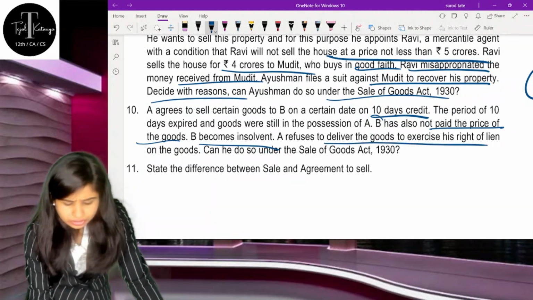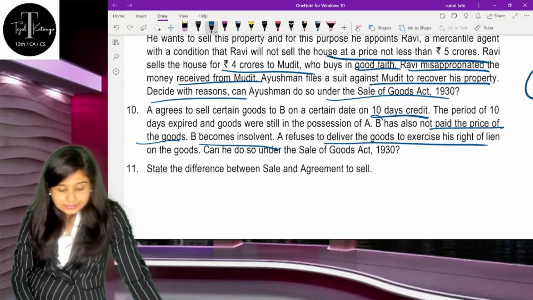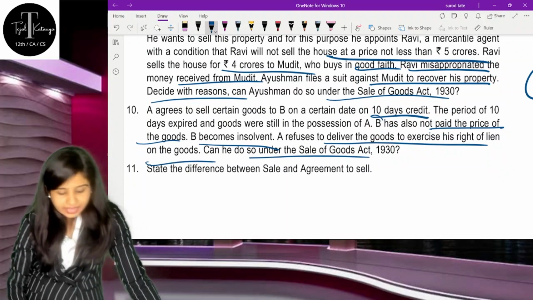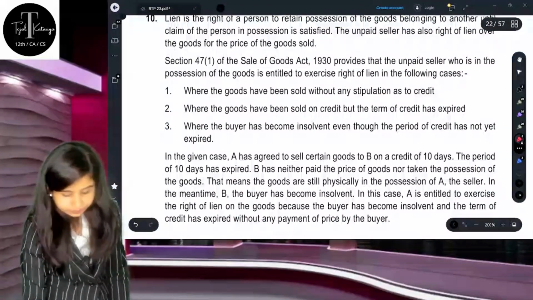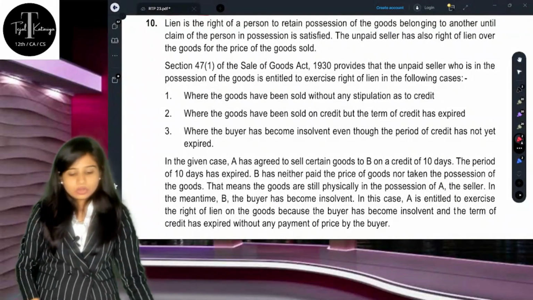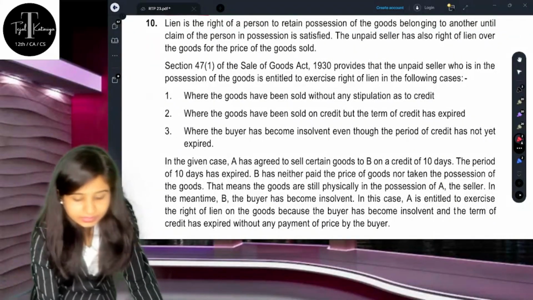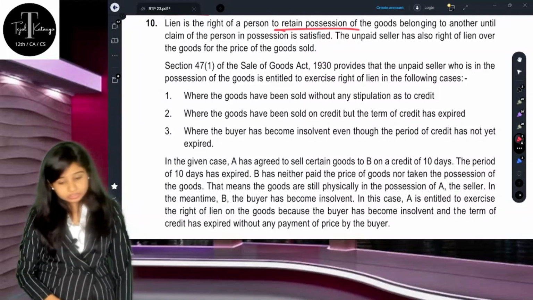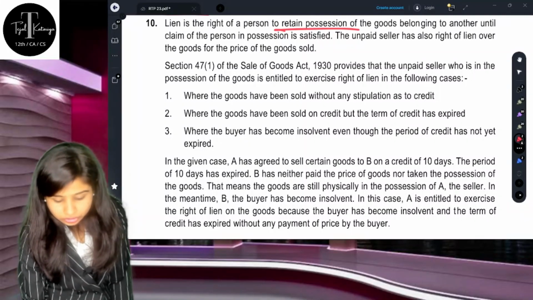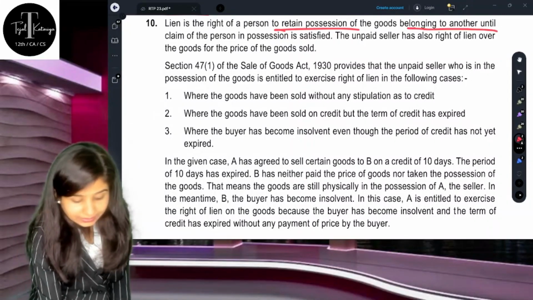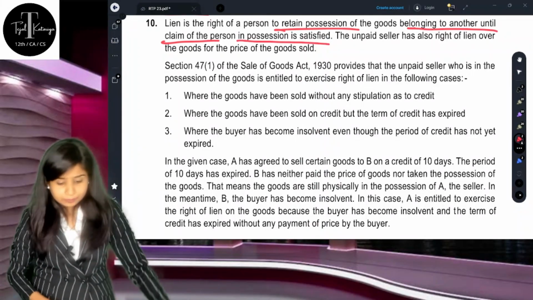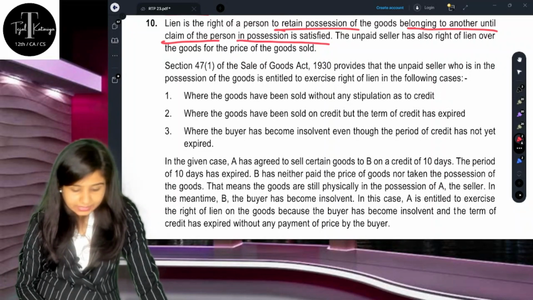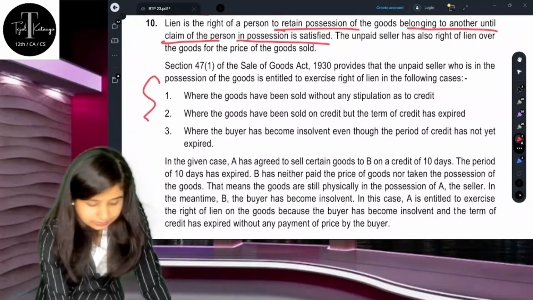Now A refuses to deliver the goods and exercises his right of lien on the goods. Can he do so? First of all, what is the right of lien? Right of lien is to retain the possession of the goods belonging to another until the claim of the person in possession is satisfied. The unpaid seller has the right of lien, but under these three situations.